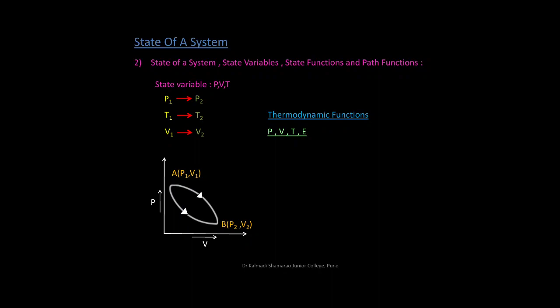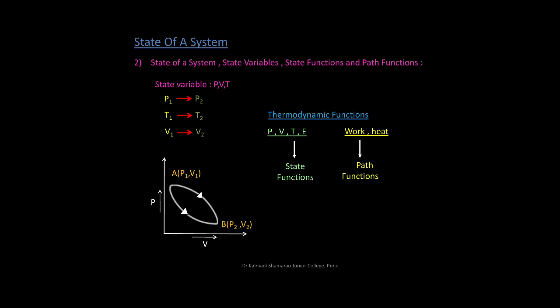The changes in the pressure and volume are state functions which depend only on the final and initial state and are independent of the path followed. Hence, we can say that thermodynamic variables are state functions and not path functions, whereas work and heat both are path functions.